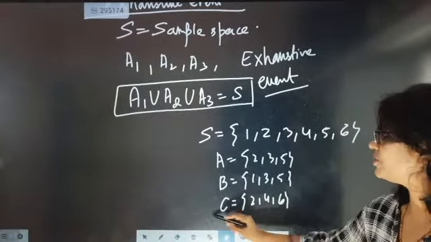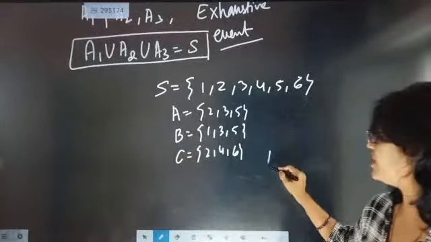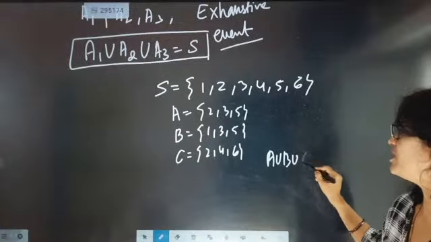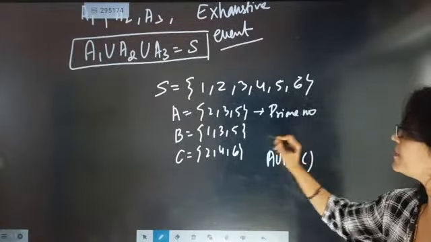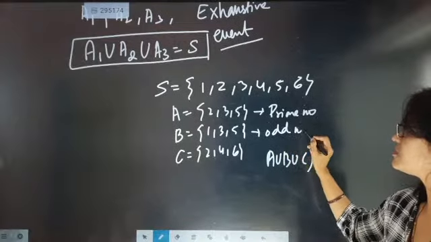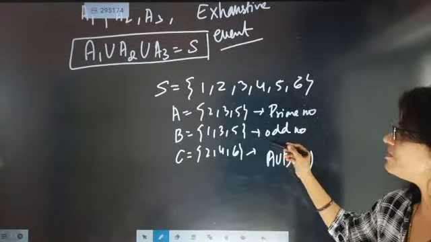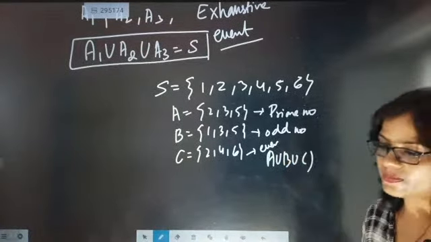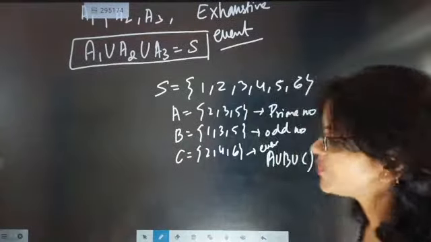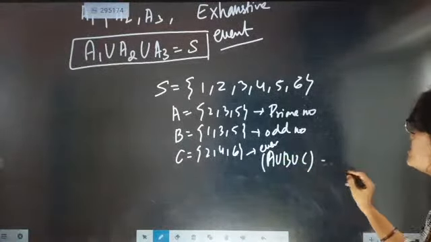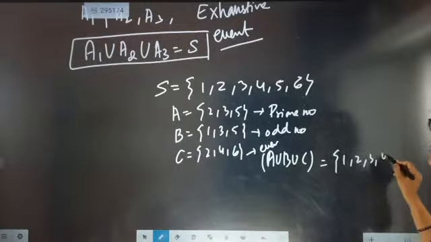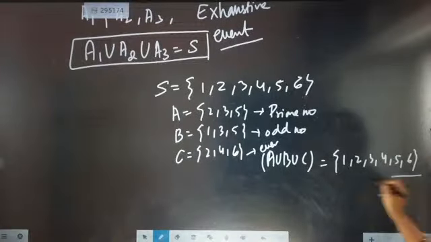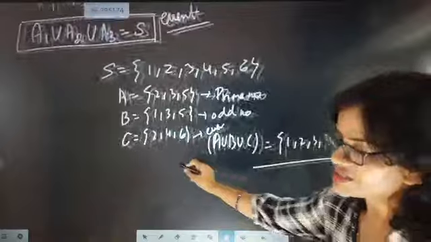Now if I find A union B union C, it comes as 1, 2, 3, 4, 5, 6.